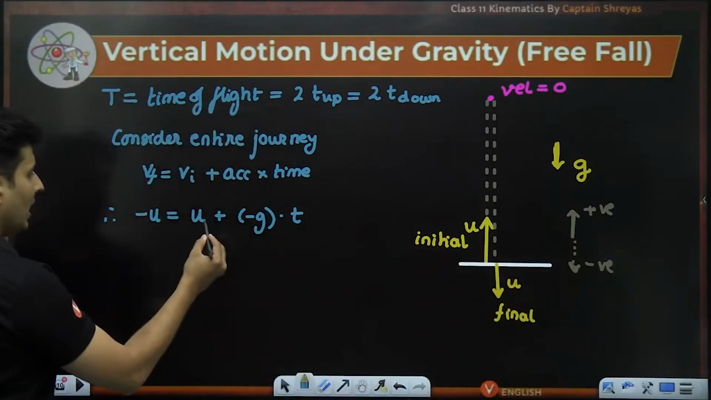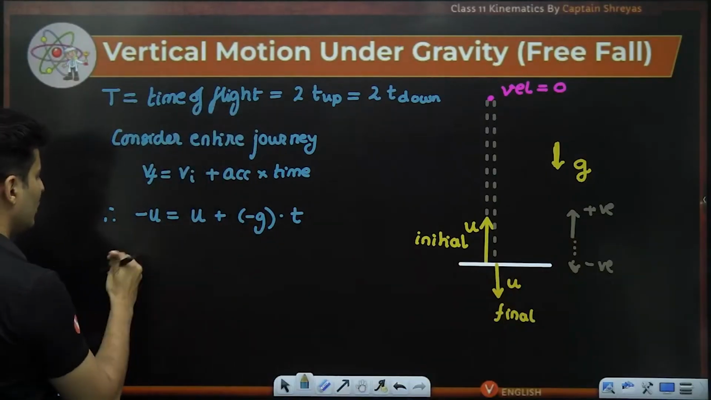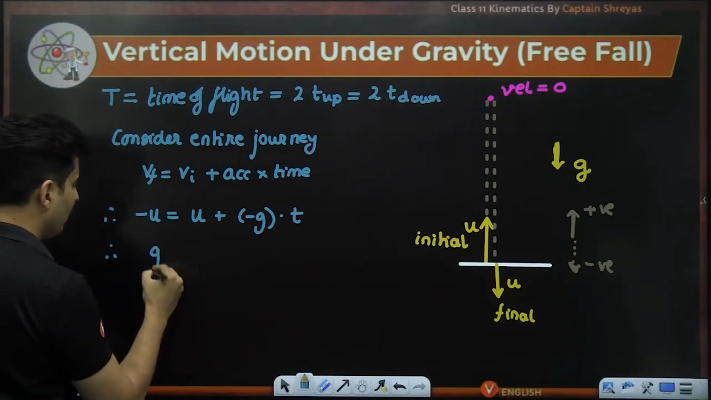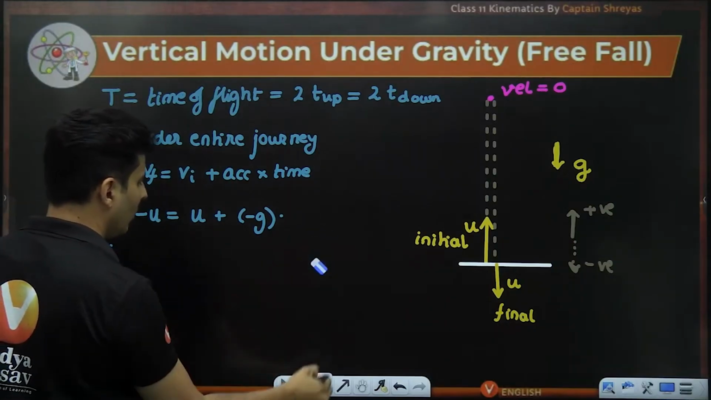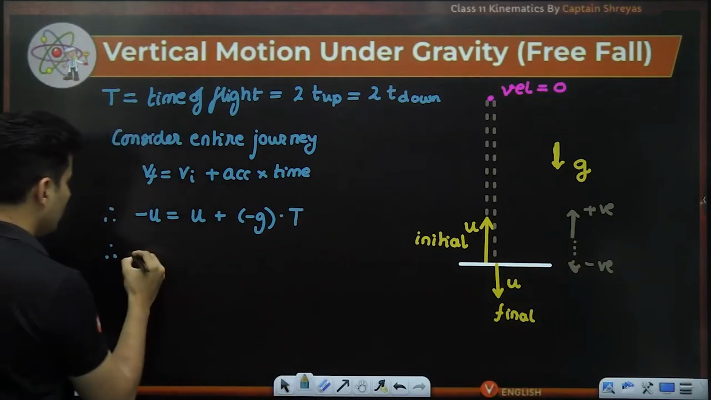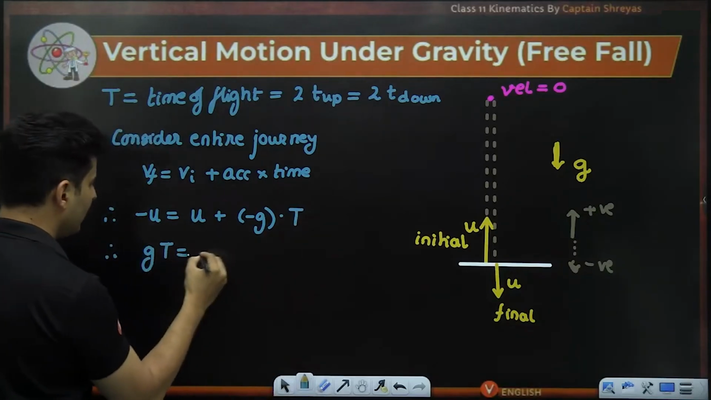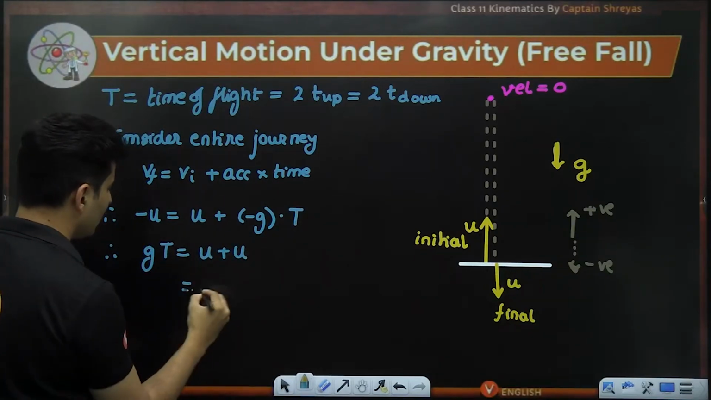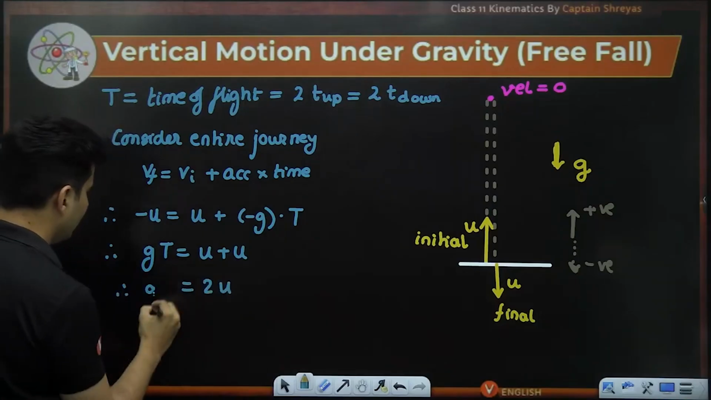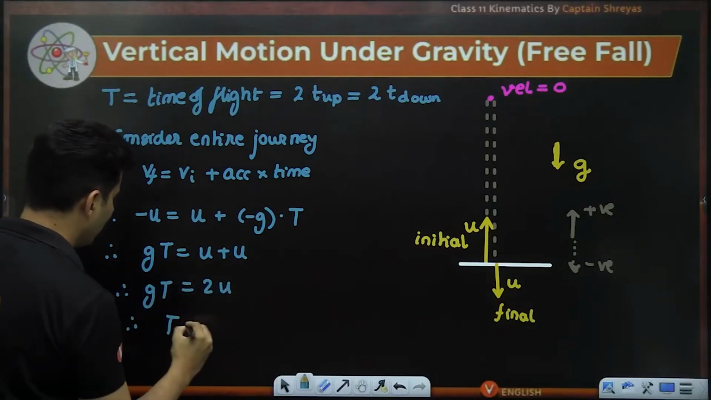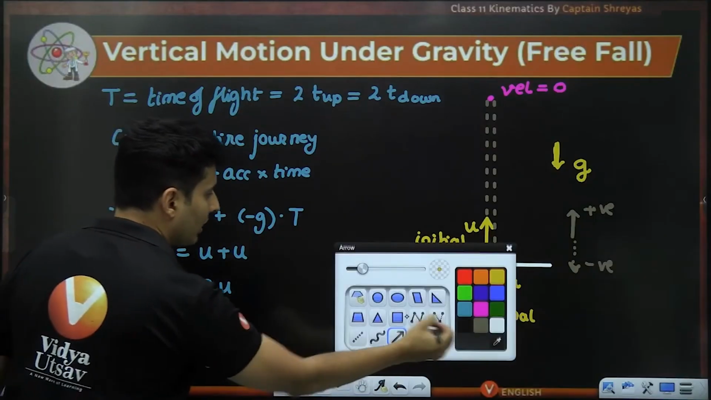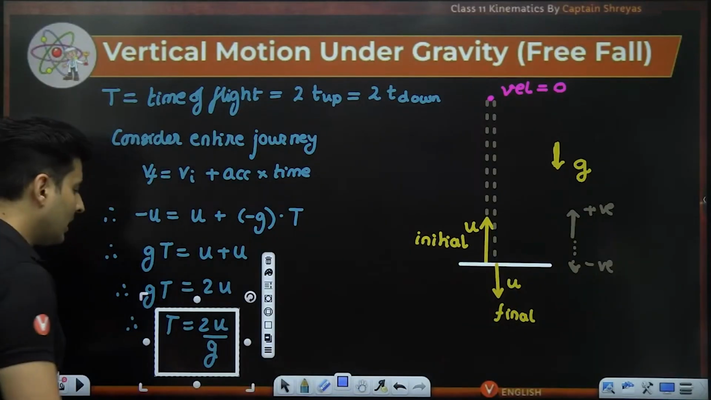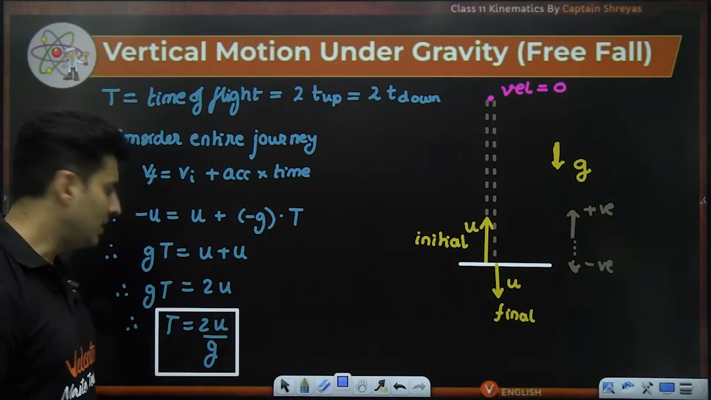As you can see, I can just take gt over here and take u over there. So minus gt will become plus gt, and this time is no ordinary time. This is the total time. So therefore, it will become gT is equal to u plus u. So this will become 2u is nothing but g multiplied by T. So total time is 2u divided by g. Very important formula again. Time is 2u by g.